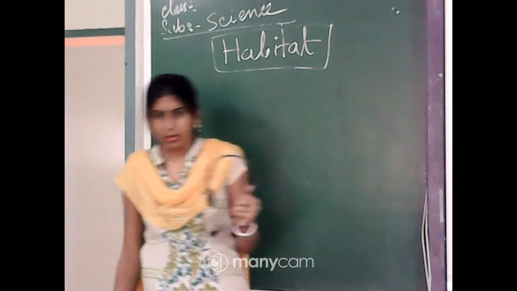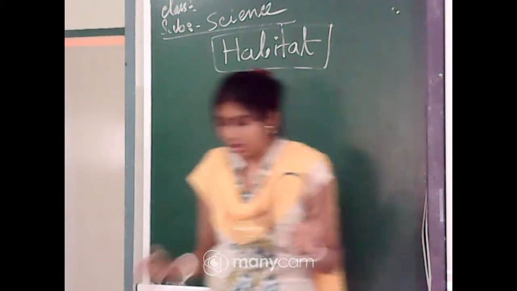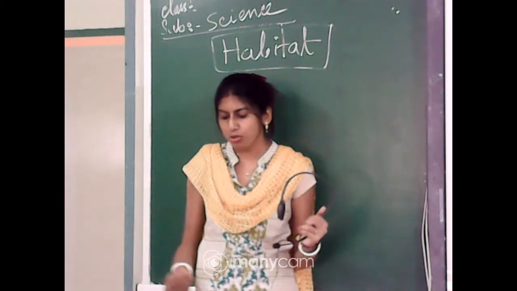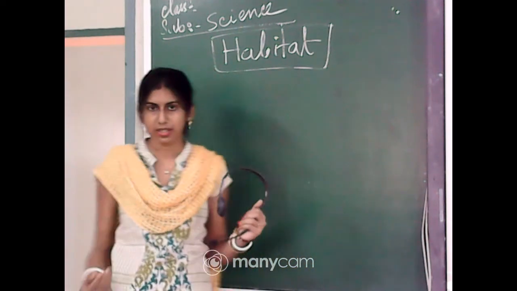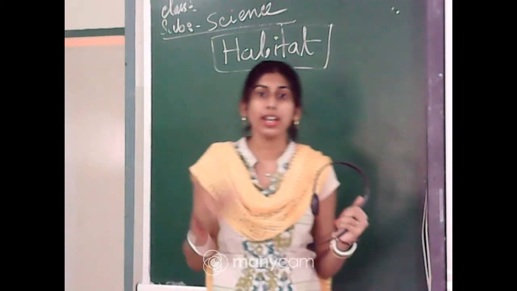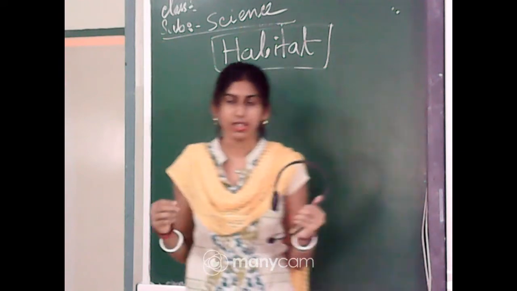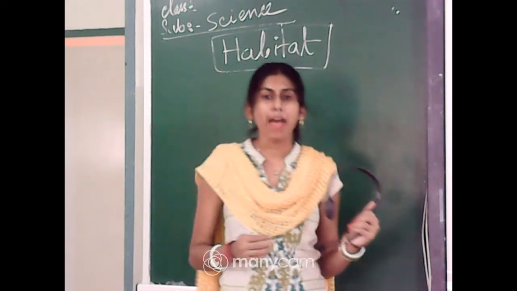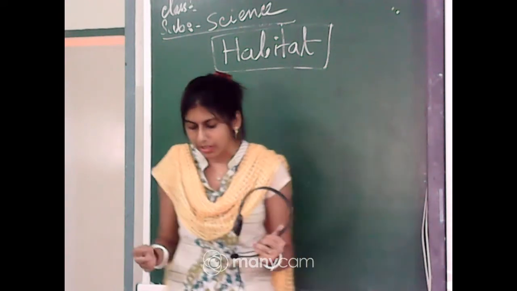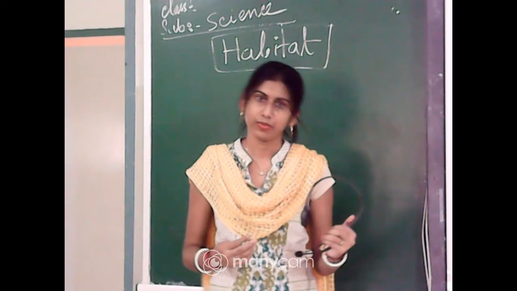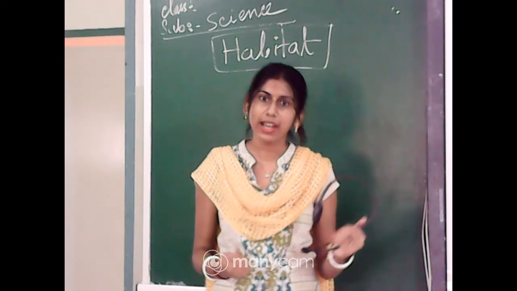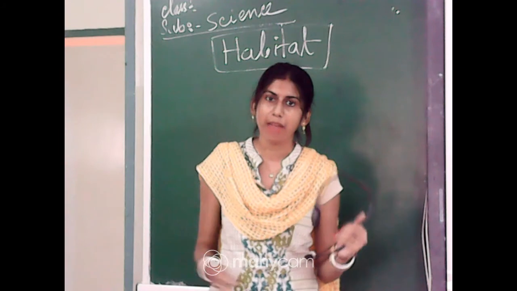For living, any organism needs food, water, air and shelter, which they get from their habitat. Clear? You can call the habitat its home or dwelling place.